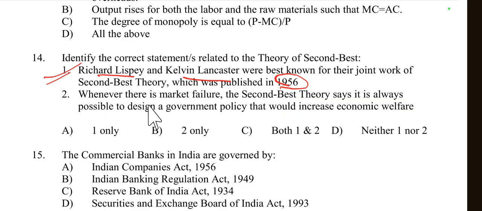Option 2, whenever there is market failure, the second best theory says it is always possible to design a government policy that would increase economic welfare. When market failure exists, then government expenditure should be there to increase economic welfare. So option 2 is also right, because we know that when there is market failure, then government policy should be designed to increase economic welfare. So both 1 and 2 are correct according to the theory of second best. So option C is right here.